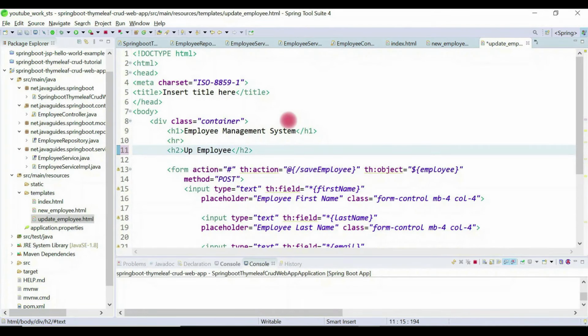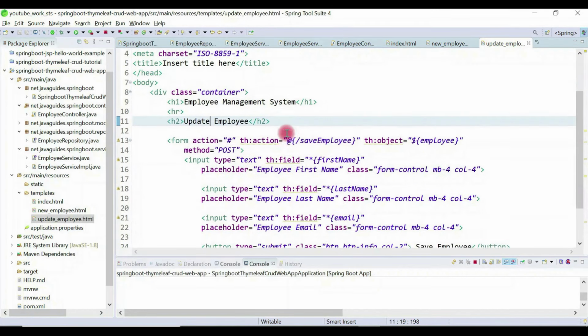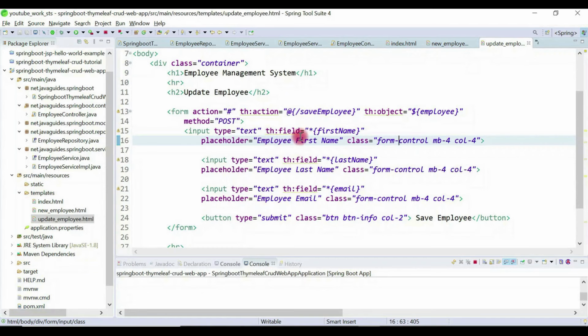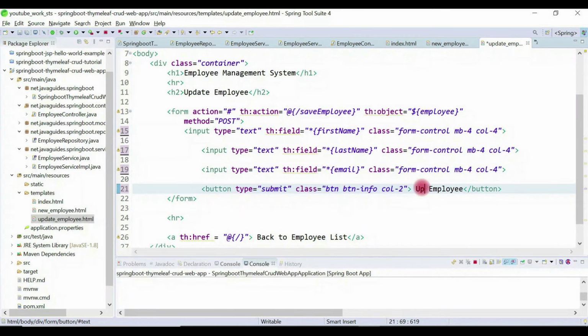Instead of save, I will say update employee. It's going to be almost similar. So just remove the placeholder. Let's call it update employee. Look here, this is a form and this is the at symbol.